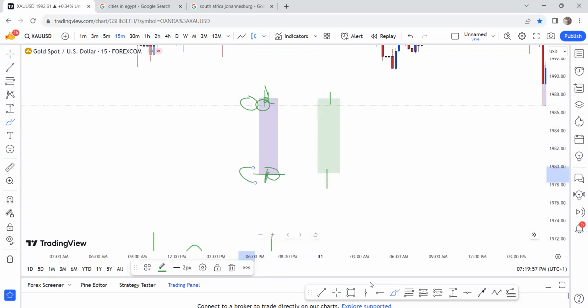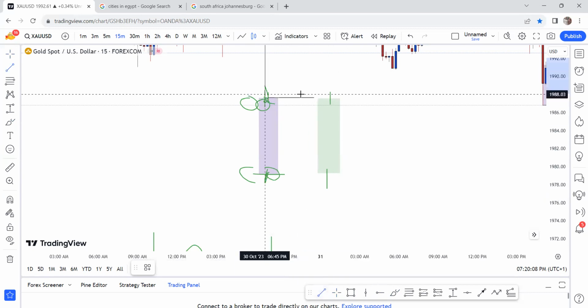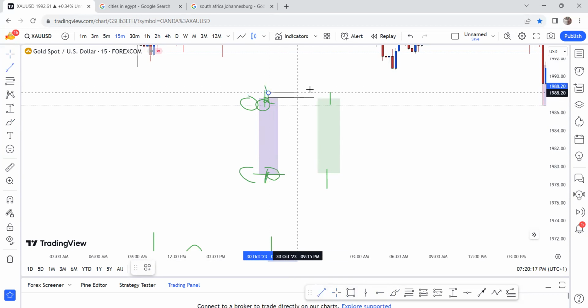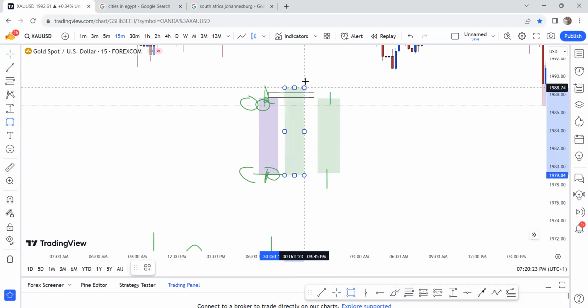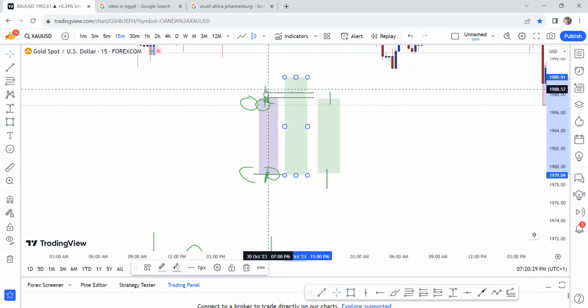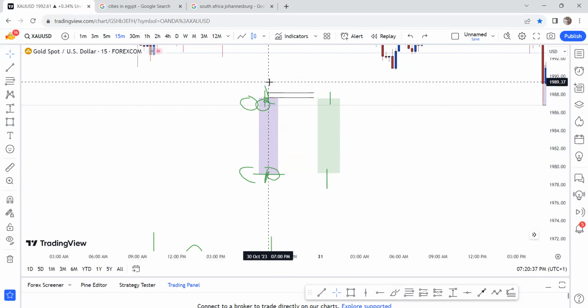Now for SNR levels, we'll take the open as our support, up to the week. Until price breaks above this zone, that is when we have a break of structure in terms of SNR. That is when the engulfing comes in. Do you understand me? Do you mind if I draw something for a while?